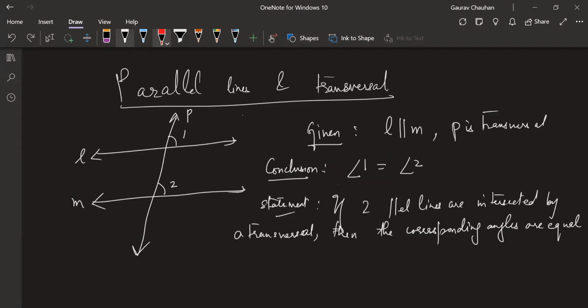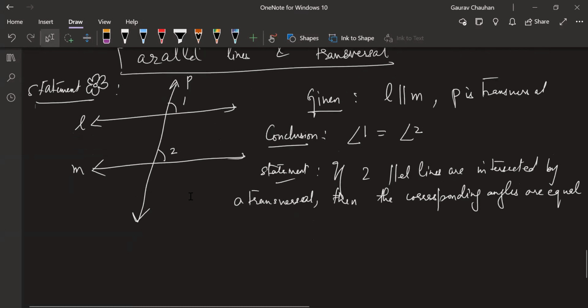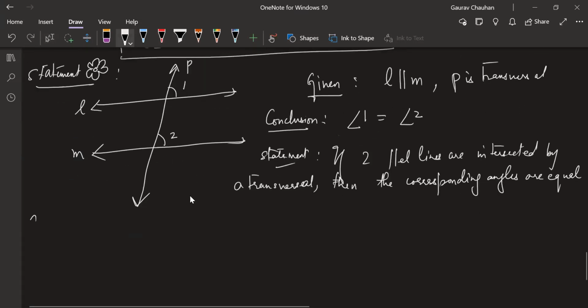Let's call this statement flower. Statement flower, whatever you want to call. Now I'm going to write the converse of this statement flower.